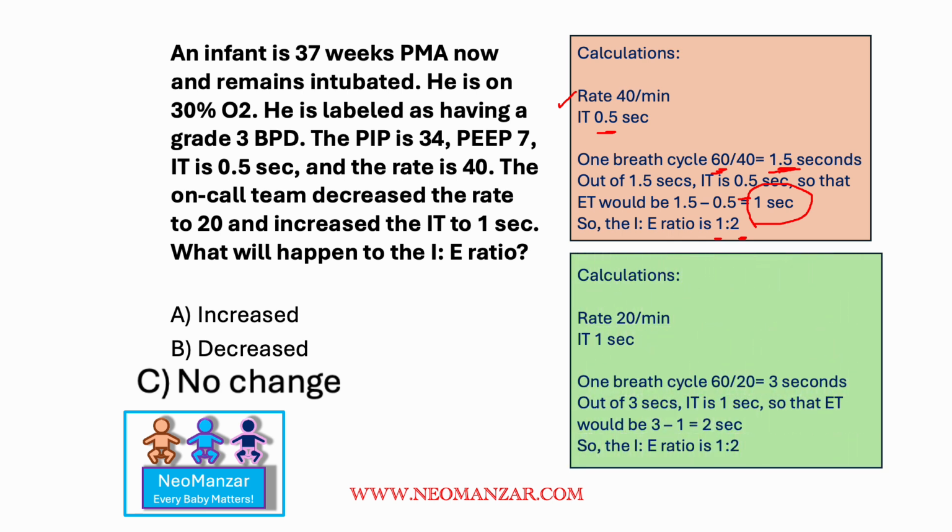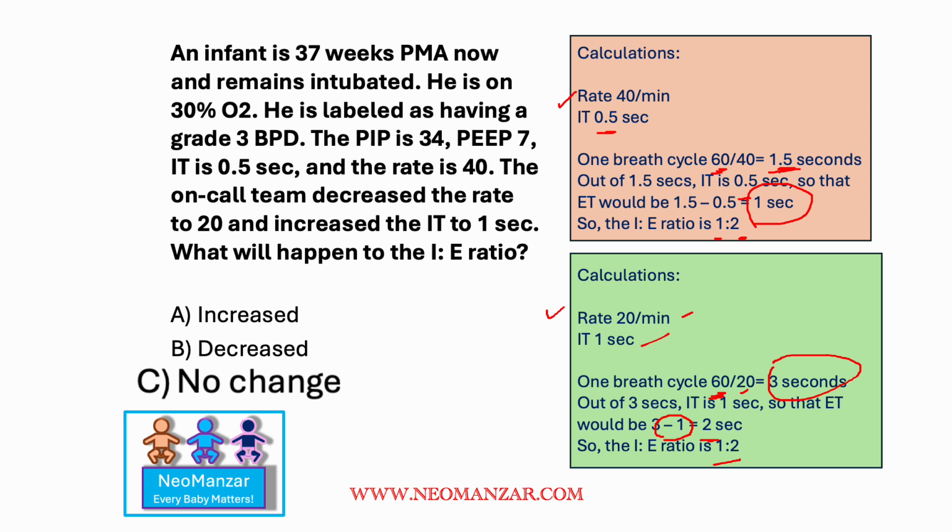So what about in the second scenario? So the on-call team decreased the rate and increased the I time to 1 second. Same here, your cycle is 60 divided by 20, so your cycle is 3 seconds. So out of 3 seconds, the infant's I time is 1. So basically 2 seconds are remaining in the expiration. So the ratio is 1:2. So see, in both scenarios, the ratio has not changed.